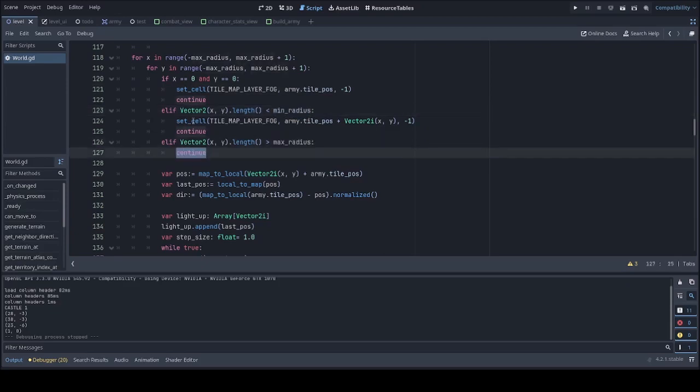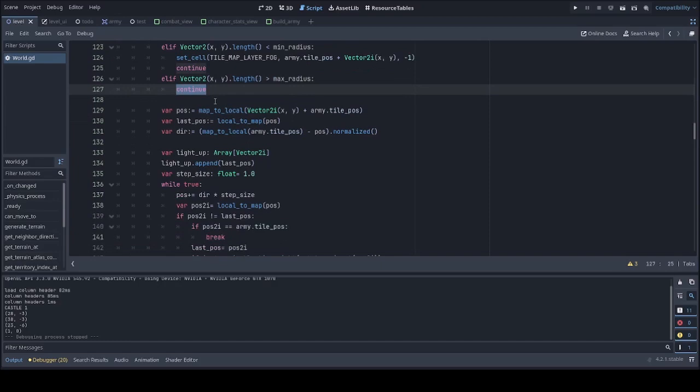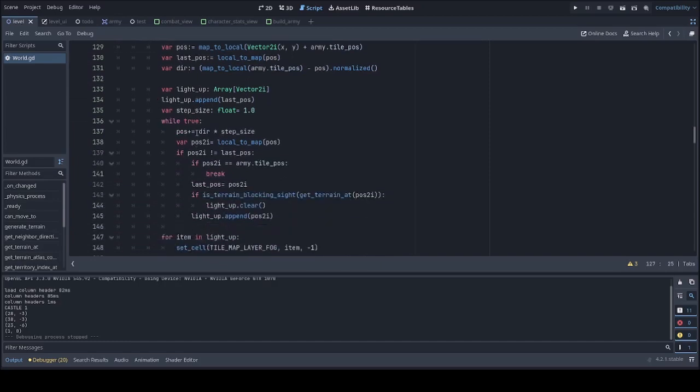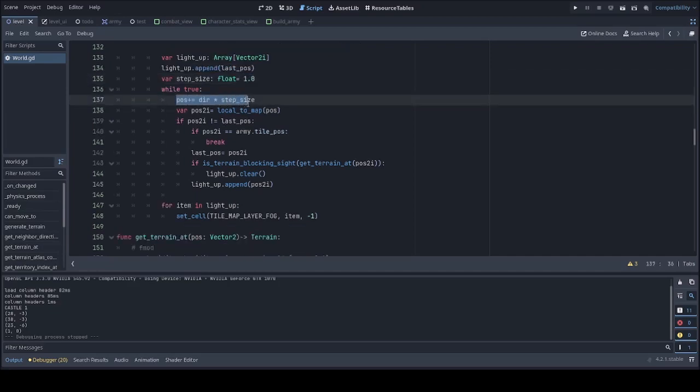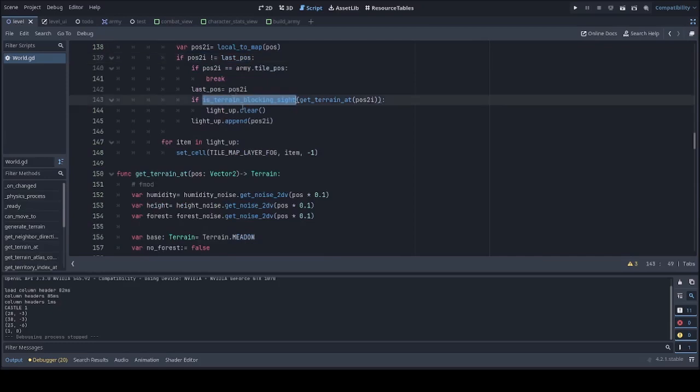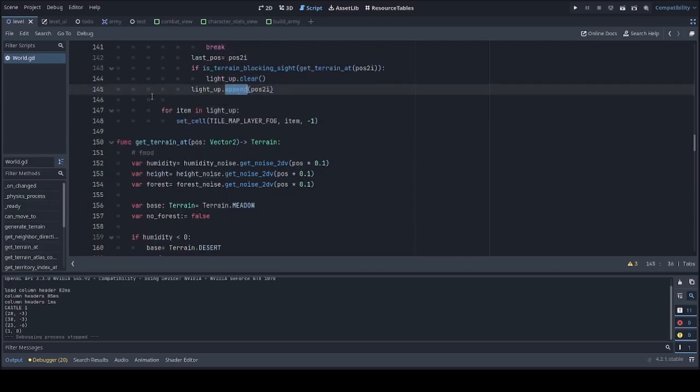What I'm doing is I go basically pixel by pixel. So I translate the position of each tile to a pixel stored in POS, and then I go with a step size of 1 pixel along a line to the tile I want to check the visibility on. This is not very efficient. I could increase the step size and probably will, because my tiles are 128 by 128, so 1 pixel really is a super small size. But this calculation doesn't take a lot of time, and the lower the step size, the more precise it is.